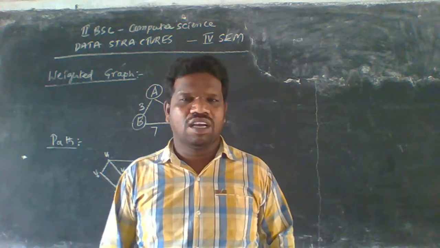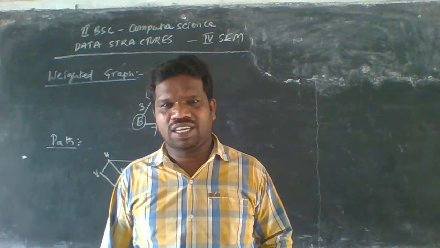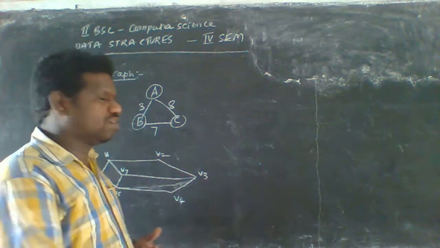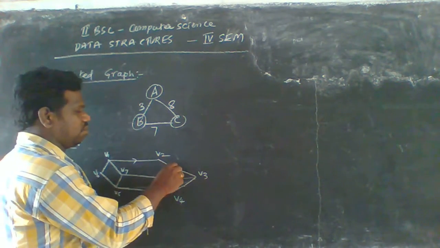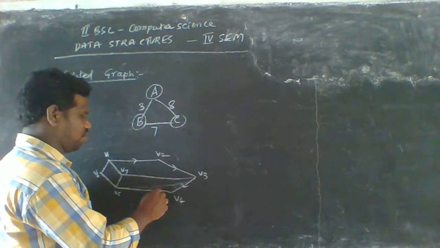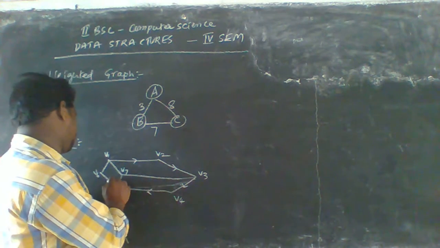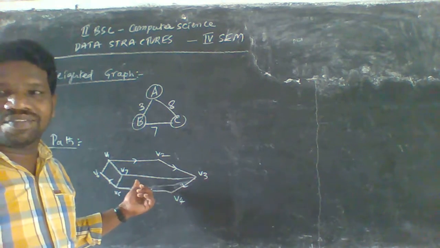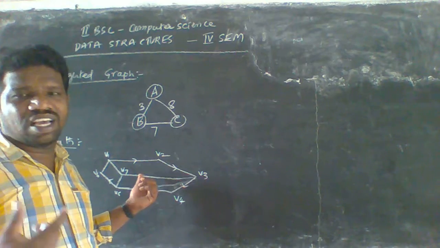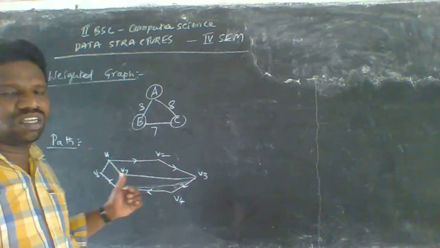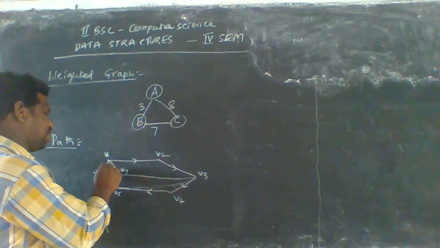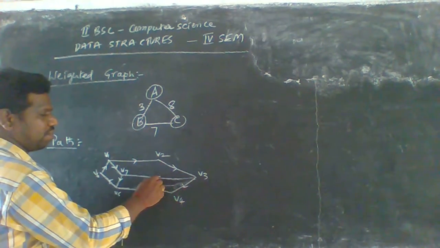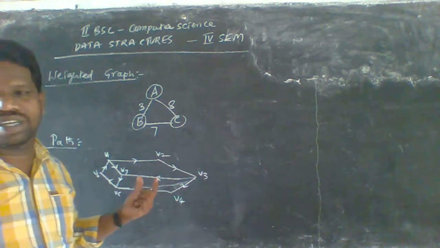In this graph, direction is also possible. So let us see where it comes from and where it is going. V1 to V2, V2 to V3, V2 to V4, V4 to V5, V5 to V6. And V7 is also possible here. How do we traverse V7? We can traverse like this. This section is also traversed like this, and V2 to V3 is also possible here.